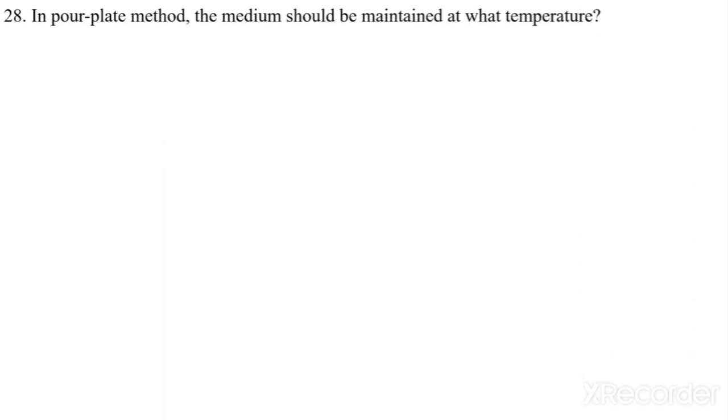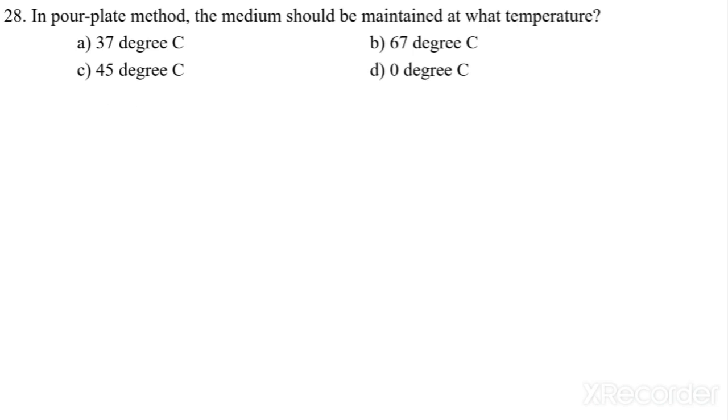In pour plate method, the medium should be maintained at what temperature? So 37 degrees Celsius, 67 degrees Celsius, 45 or 0 degrees Celsius. So in pour plate method, the medium should be maintained at 45 degrees Celsius.